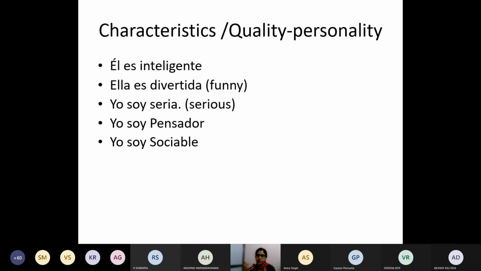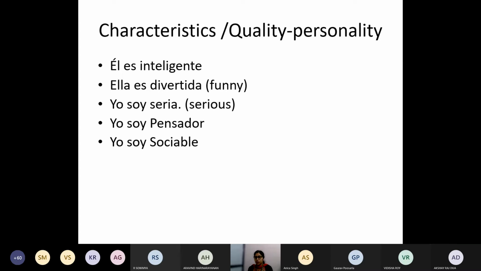Those are the things which you can't see, but you understand after living with that person for a while. For example, intelligence, whether the person is funny or not, seriousness, a pensador, a thinker, like the person thinks a lot.